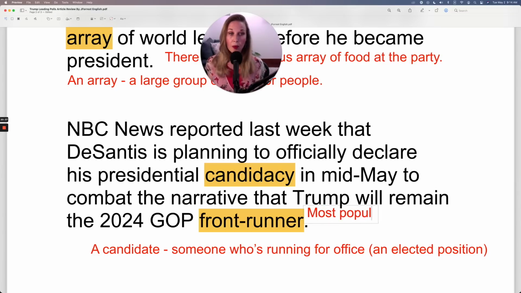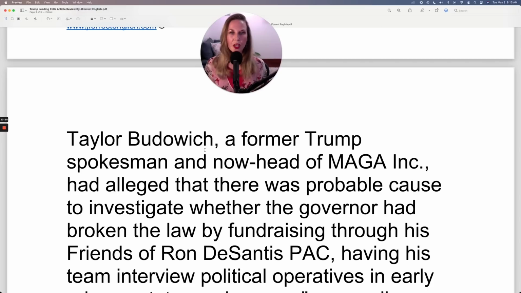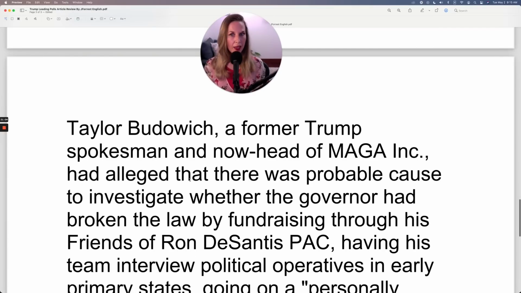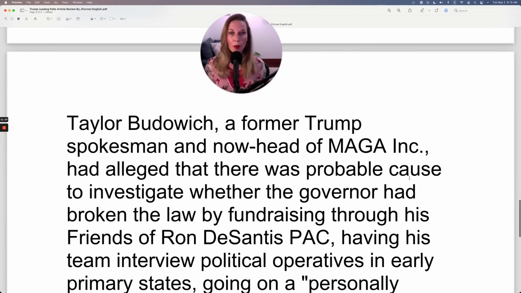Most popular, most likely to win. Taylor Budowich, a former Trump spokesman and now head of MAGA Inc., had alleged that there was probable cause to investigate whether the governor had broken the law by fundraising through his Friends of Ron DeSantis PAC.